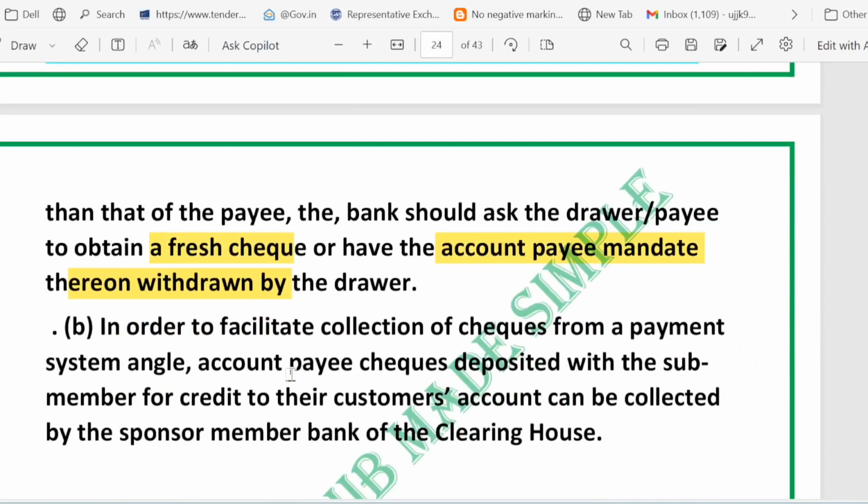Now the third question is, why does the bank insist on a fresh check or mandate withdrawal? It prevents legal or financial liability for the bank if the check later turns out to be misused. It protects the true payee's right and keeps the payment system clean.